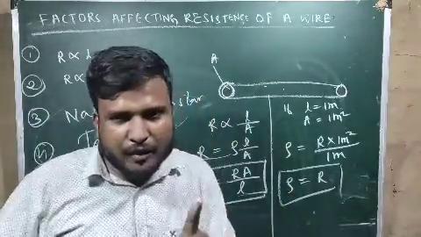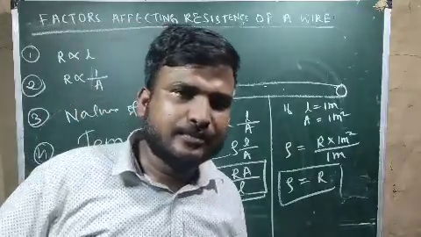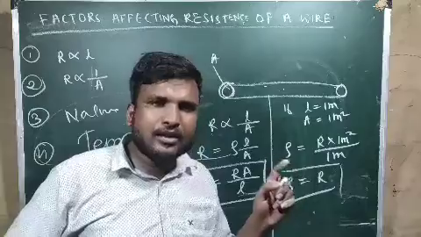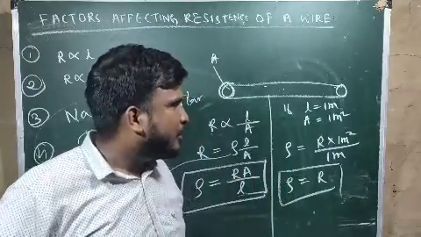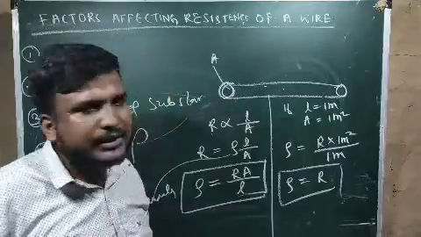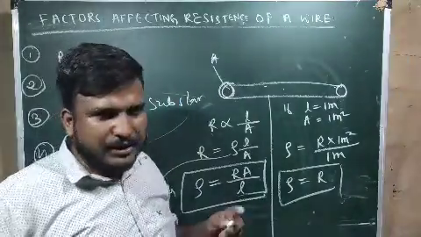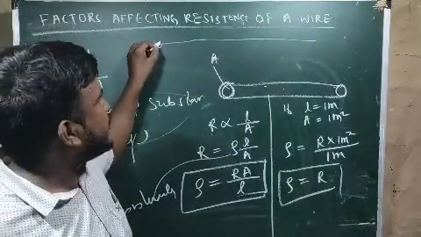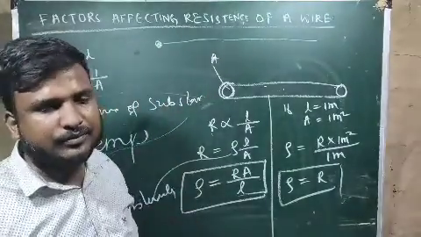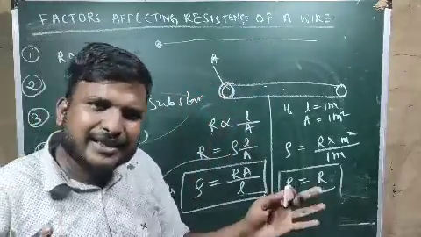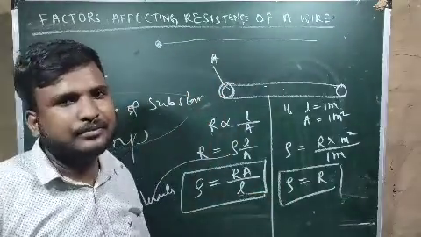Resistivity is the resistance of a wire or a conductor which is 1 meter long and 1 meter square in cross sectional area. That means if you take a wire whose length is 1 meter and its cross sectional area is 1 meter square, then whatever resistance this wire will offer, that resistance is called nothing but the resistivity.